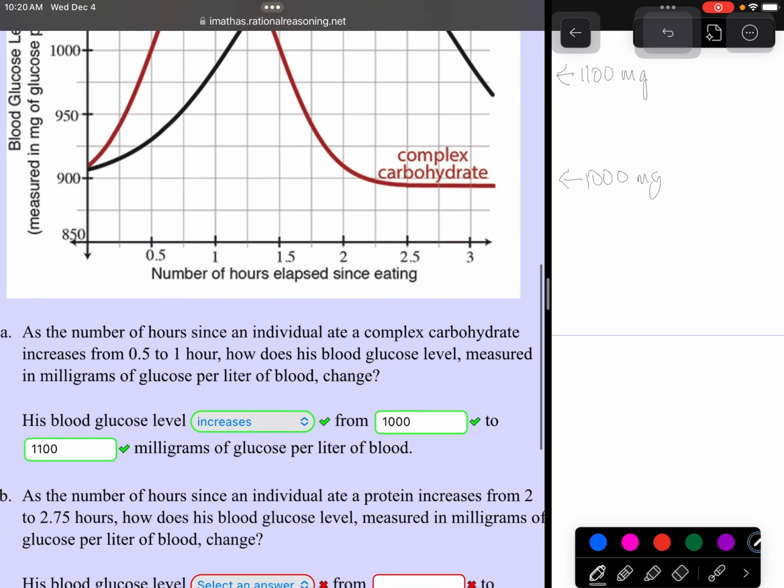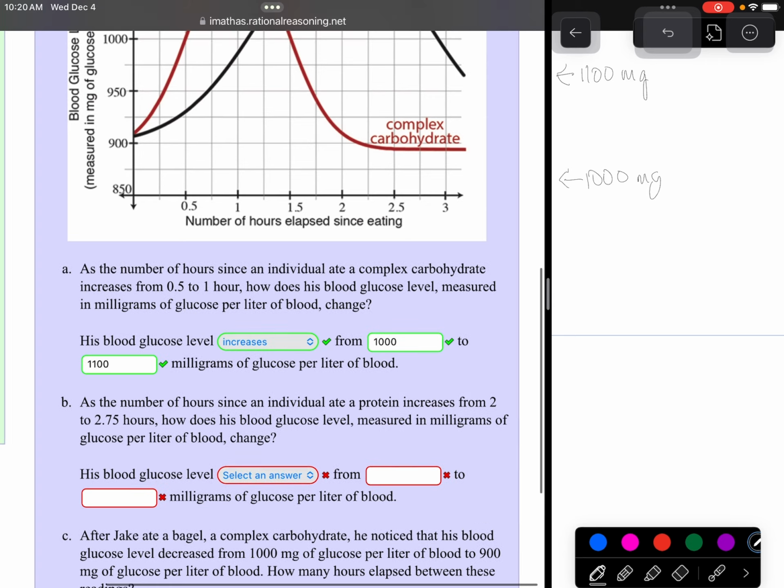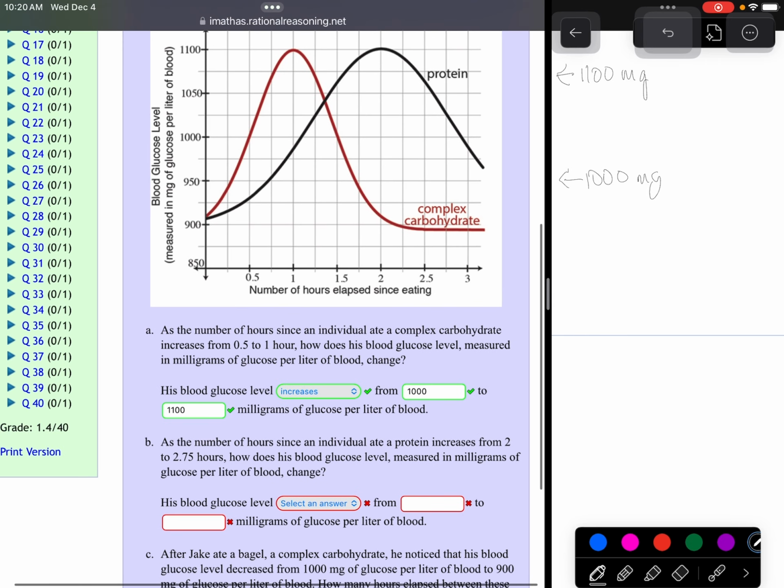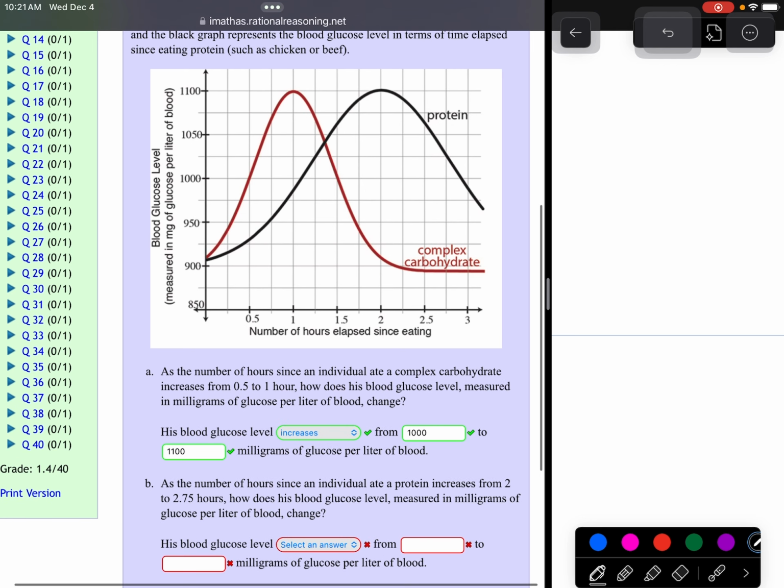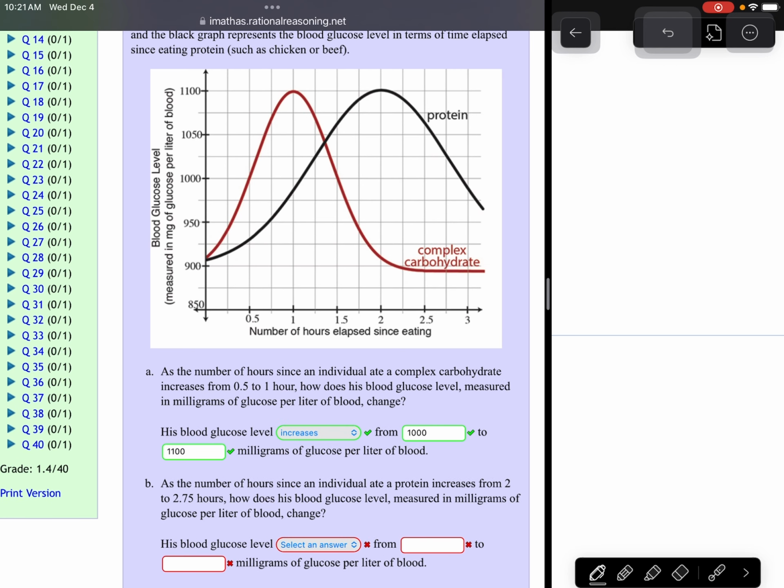Okay, so now we're moving on to the chart about protein. So we're looking at the black one, and it says what's happening from 2 to 2.75. So at 2, I believe we are up here at 1100.